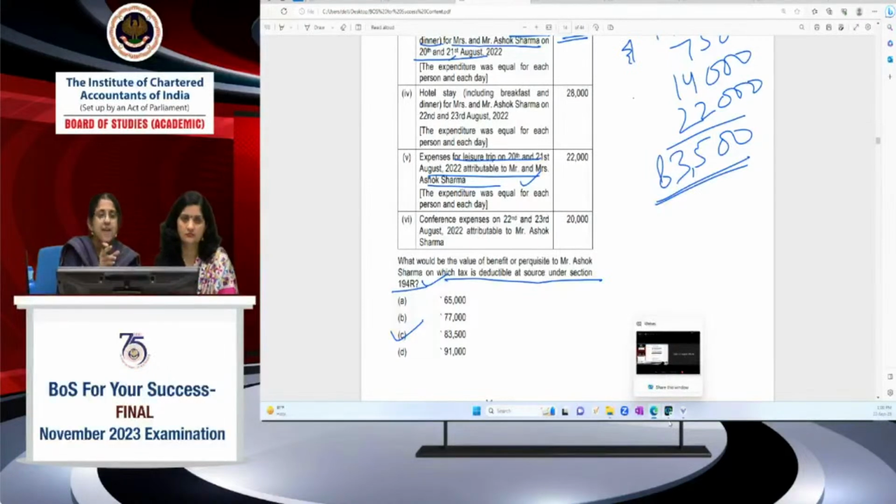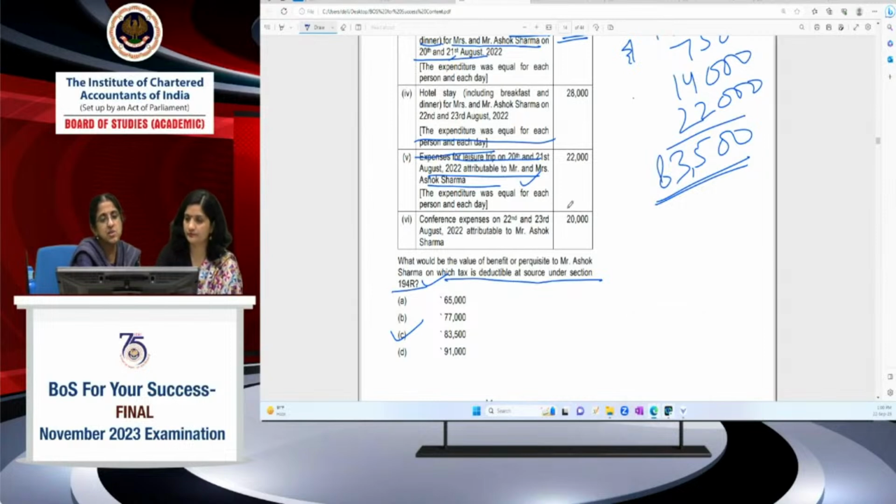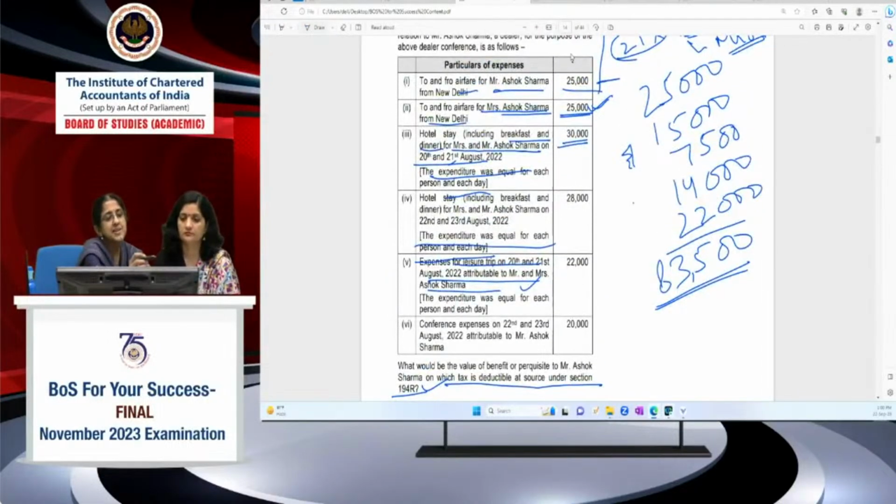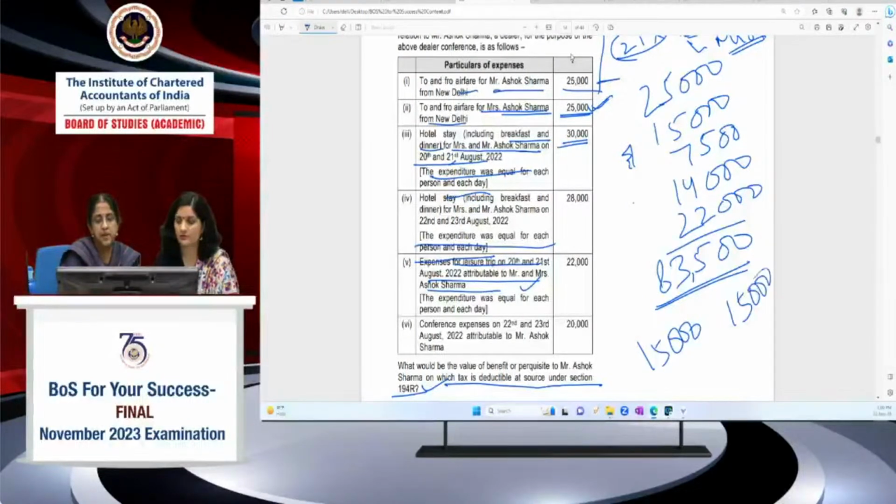So, 1/2 of 15,000, because it's given that the expenditure was equal for each person for each day. The expenditure was equal for each person. So for Ashok, it was equal. 30,000 was equal. That means it is 15,000 for Ashok Sharma, 15,000 for Mrs. Ashok Sharma, and this was equal for each day, meaning it was 7,500 per day.